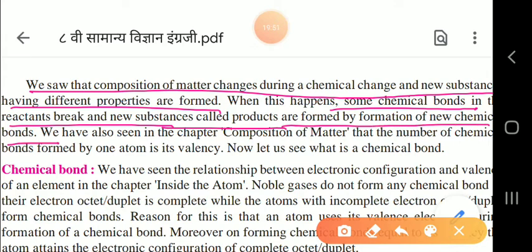Whenever a new substance is formed, or we can say that a product is formed, it is but natural that the bonding will be new. For example, you can see, children, how a girl when she is not married is with her father, mother, brother and all. So whatever bonding she has with the mother, father, brother or sister,